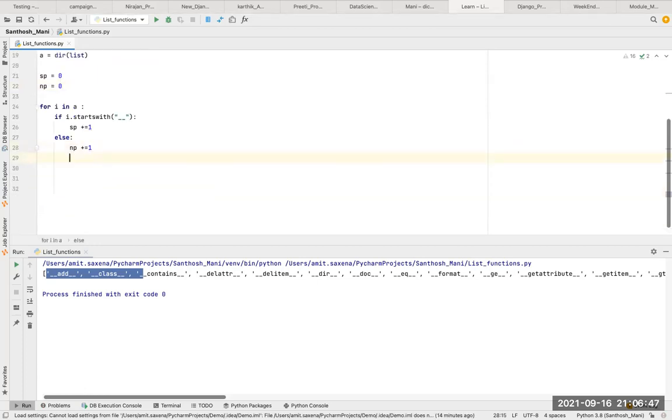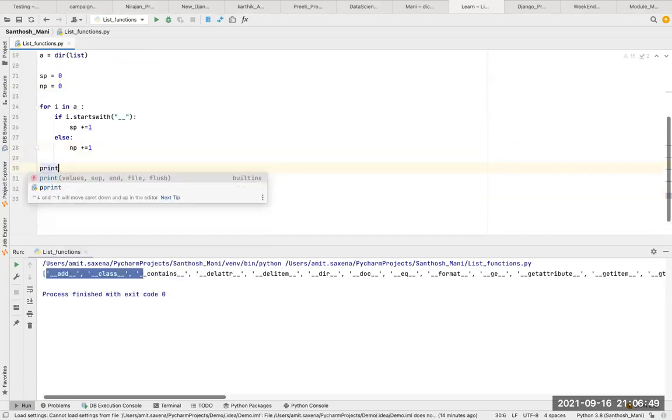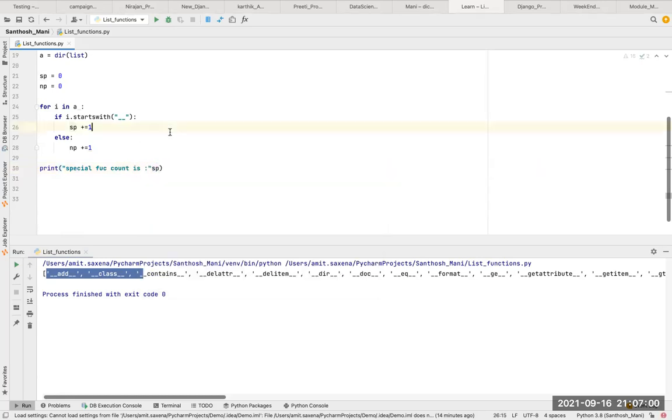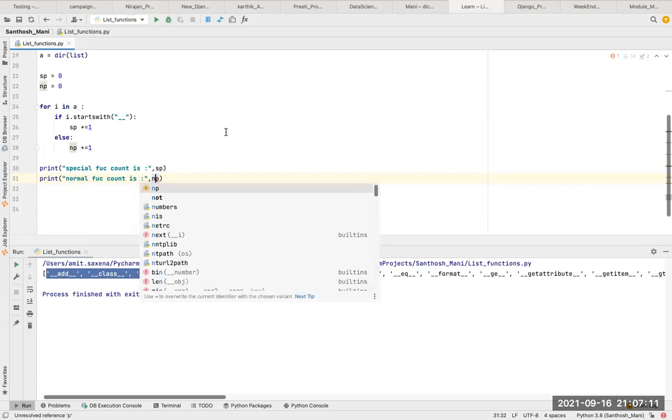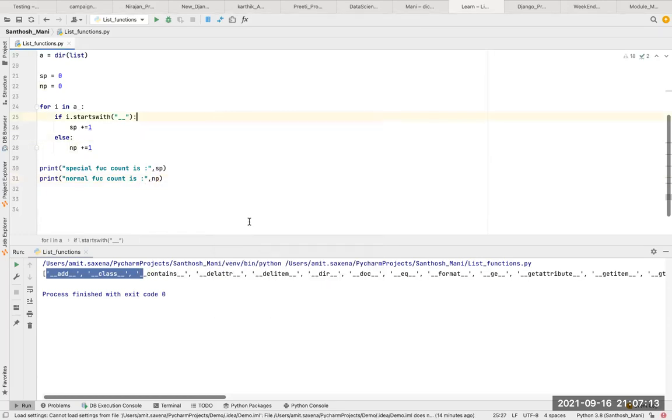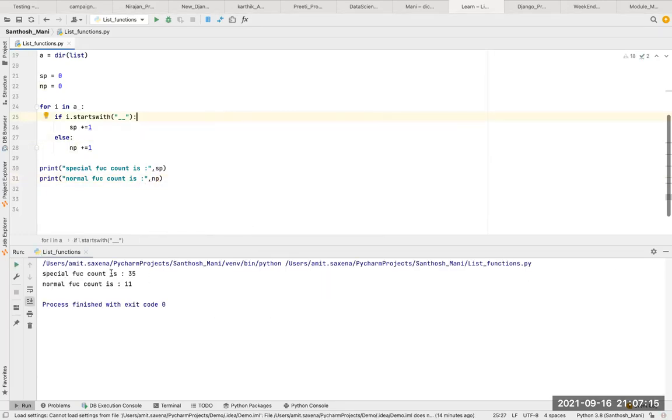Now I will print those values. I'll say print special function count is, and print the sp value. We have to use a comma here. I will copy and paste here and say normal function count, np. Okay, and I will run. It is printing that the special function count is 35 and the normal function count is 11.